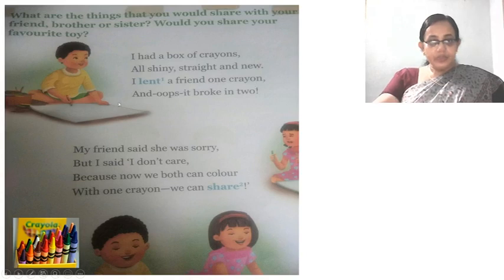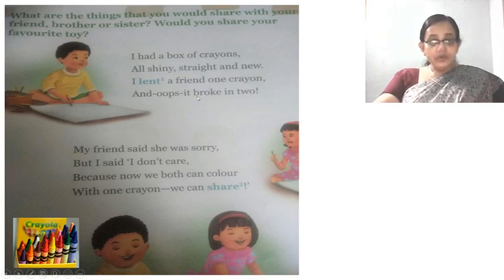So the boy says, I lent a friend one crayon. He gave one crayon to his friend. That is lent. So out of these many crayons, he gave one crayon to his friend. And oops, it broke in two. He gave one crayon and it broke into two pieces.